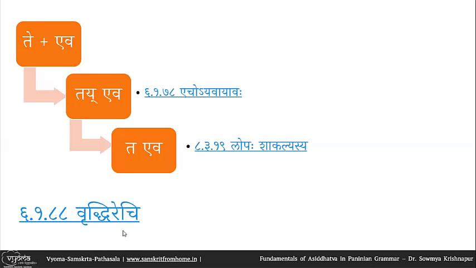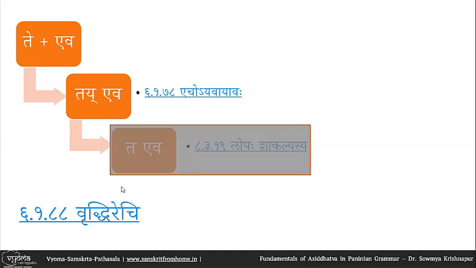As we can see, Vriddhirechi is in the first pada of Shashtadhyaya. 6.1.88 is the sankhya for Vriddhirechi. This is in the Sapada Saptadhyayi. And Lopah shakalyasya is in the Tripadi. So, by Purvatrasiddham, Sapada Saptadhyayim prati Tripadi asiddha. As I said, asiddha means you can treat it as, say, it is invisible, not recognized. So Vriddhirechi does not recognize the deletion or the elision of yakara by Lopah shakalyasya.